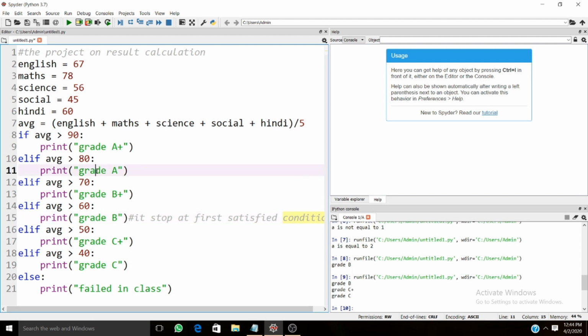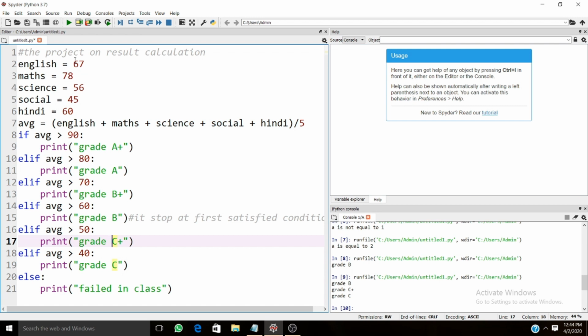Okay, we got this. This is the major thing about what these elif statements are used for. Now this project can be made more versatile. You can use A, B, C, D grades instead of A plus, B and C plus. It totally depends on you how you use it. This is a grade system which we used in school time, in my school time, so I came up with this type of project.